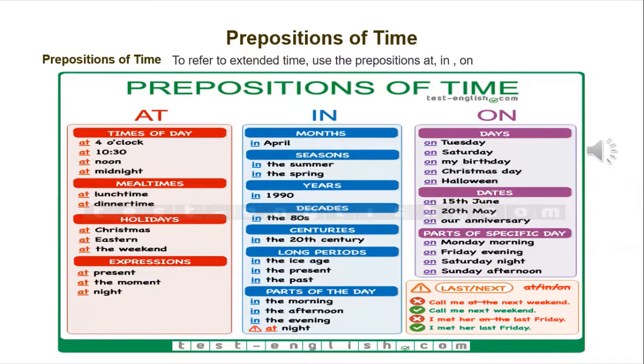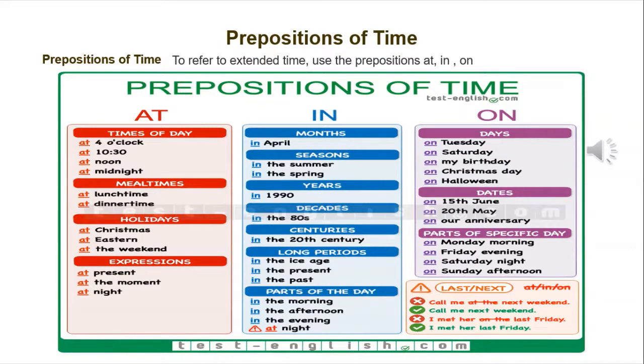So, in with months: in April; seasons: in the summer, in the spring; years: in 1990; decades: in the 18th; centuries: in the 20th century; long periods: in the Ice Age, in the present, in the past; parts of the day: in the morning, in the afternoon, in the evening.